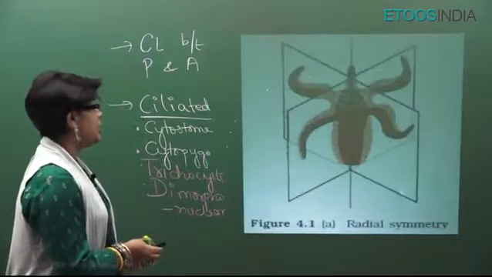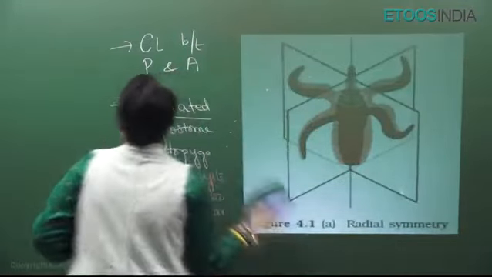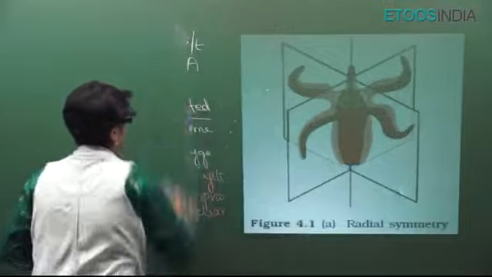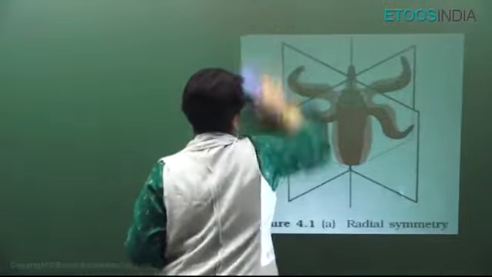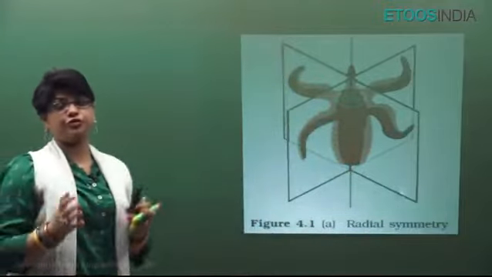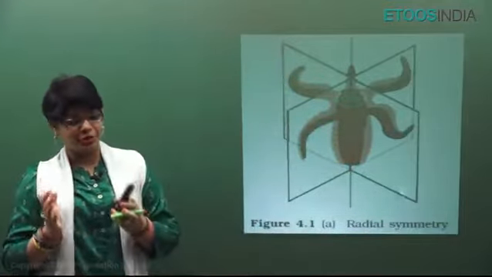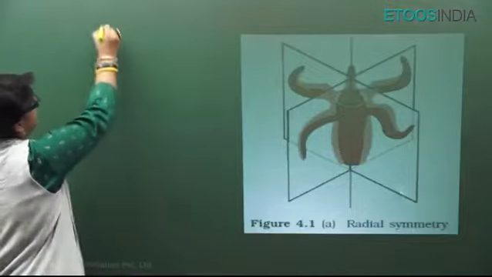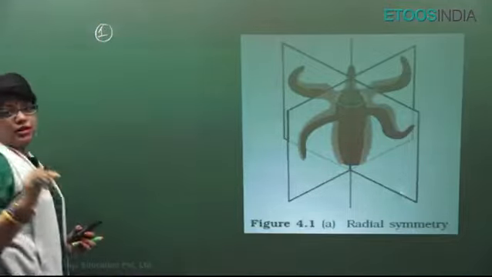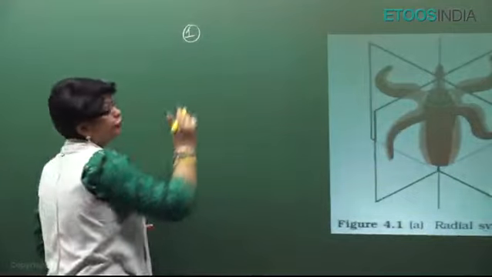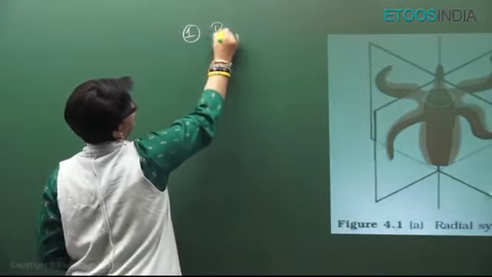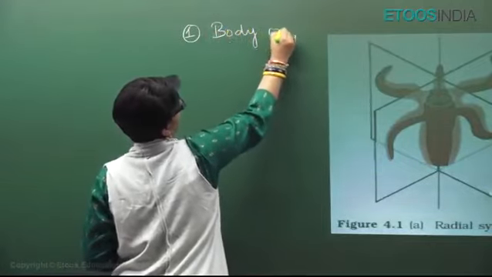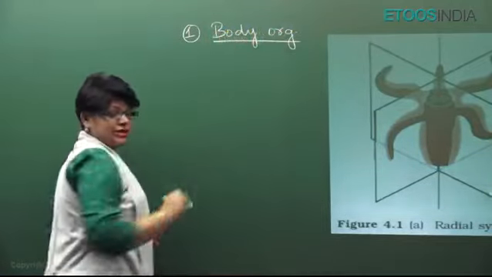Alright, now let's move on to the next. Now we are coming to chapter number 4, Animal Kingdom, and a lot of questions come on the 7 characters with which we have divided the animal kingdom into 11 phyla. The first character is, what should I say, body organization? What is the level of organization?